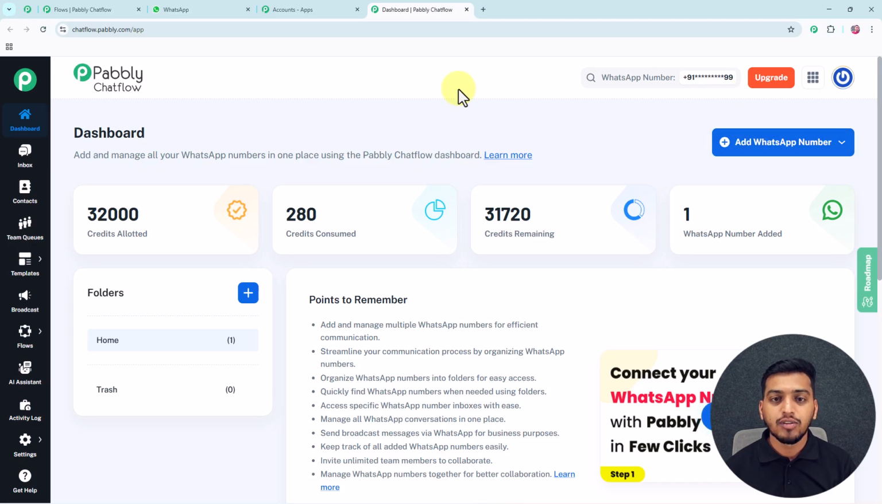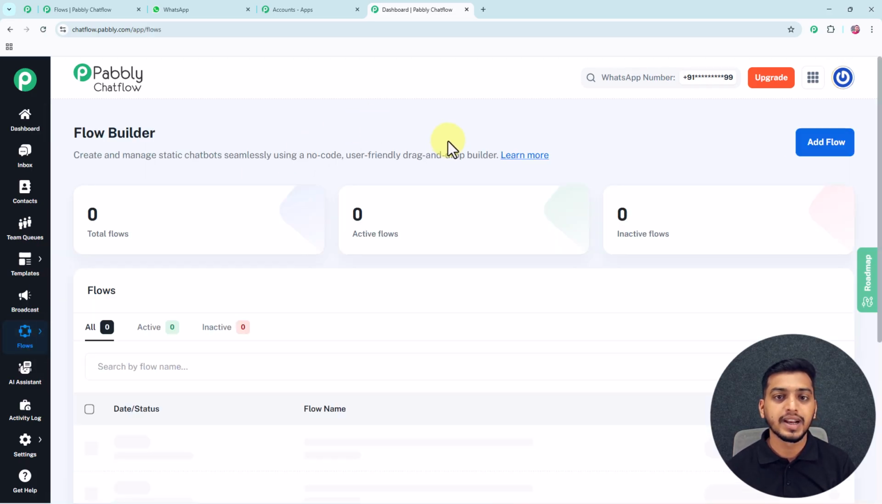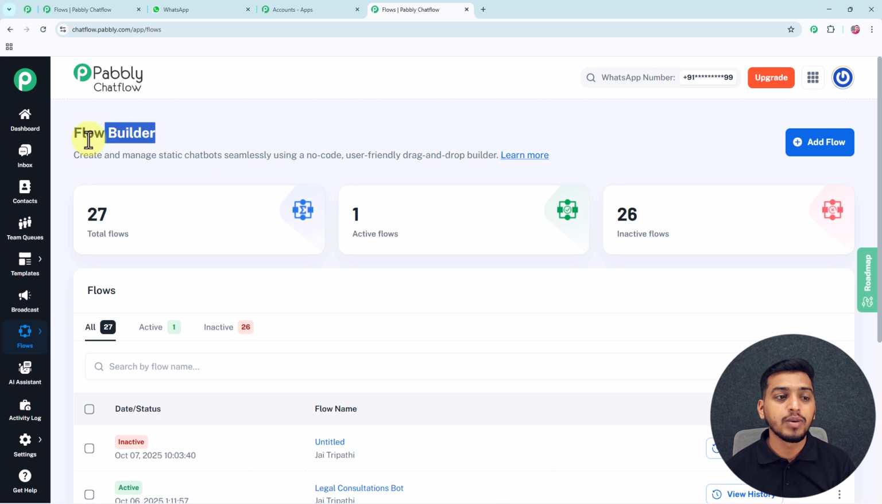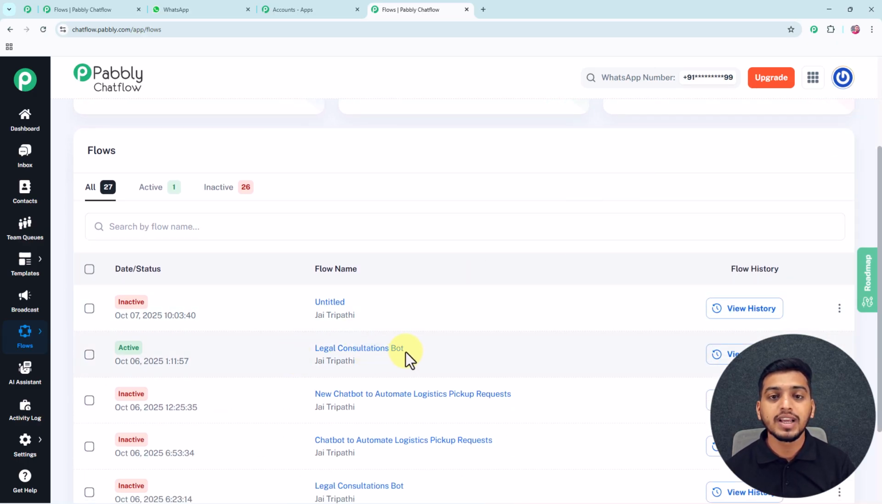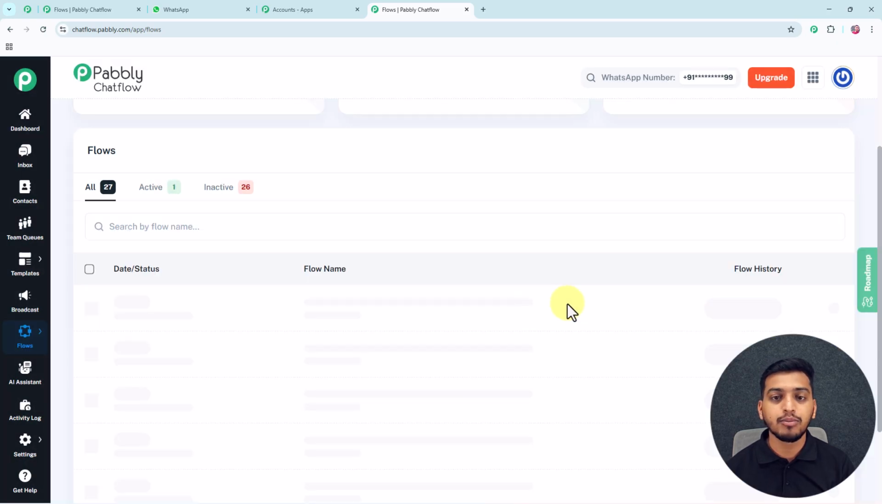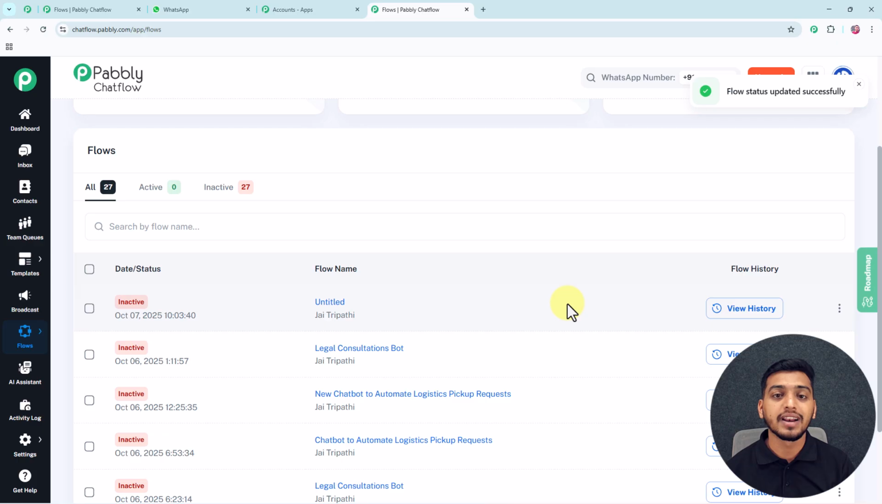And after adding your WhatsApp number, if you want to create a chat flow, then you have to click on this flows feature and select flows from here. After that, inside this flow builder page, you have to click on this add flow button to start creating a flow for yourself. But before this, you can see this is the legal consultation bot that I have previously created for myself. So before starting to create this exact same new chatbot, let me first inactivate this particular WhatsApp chatbot so that my WhatsApp chatbot can run smoothly.